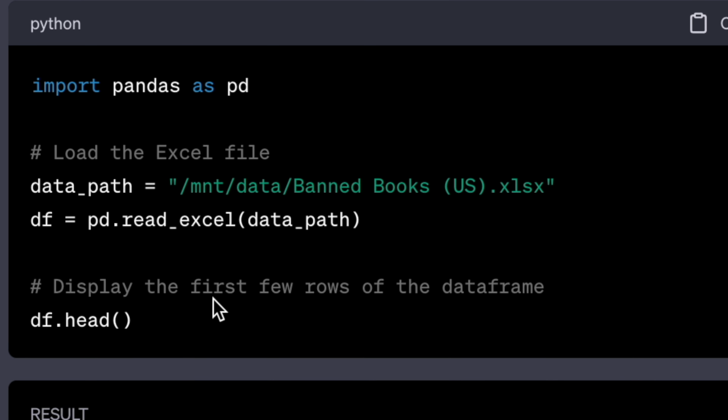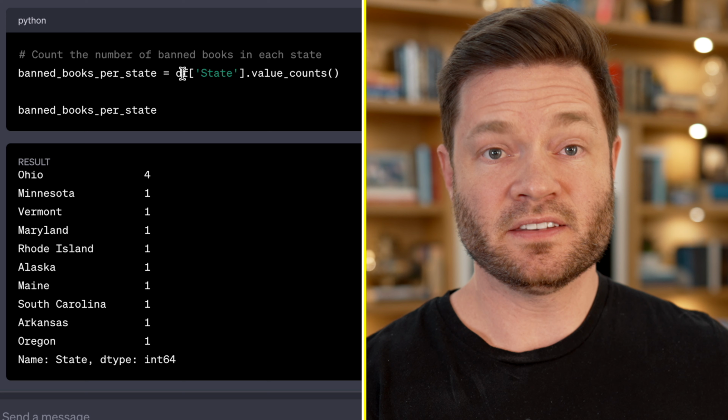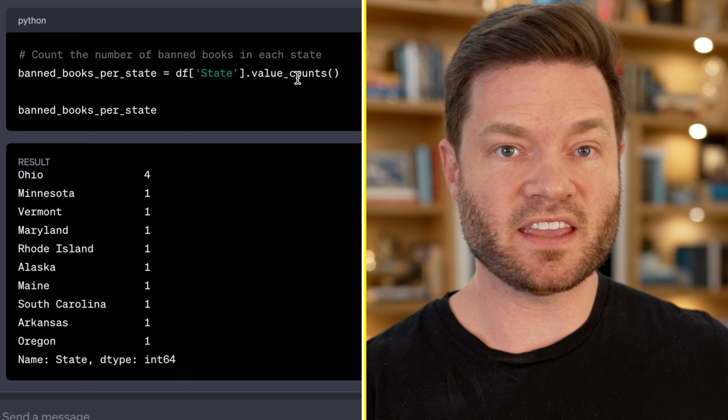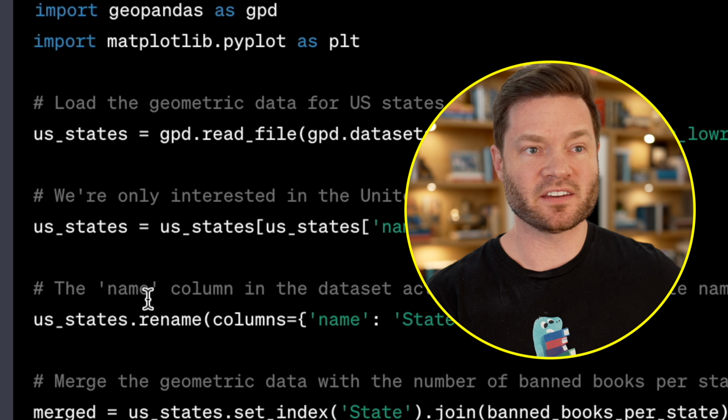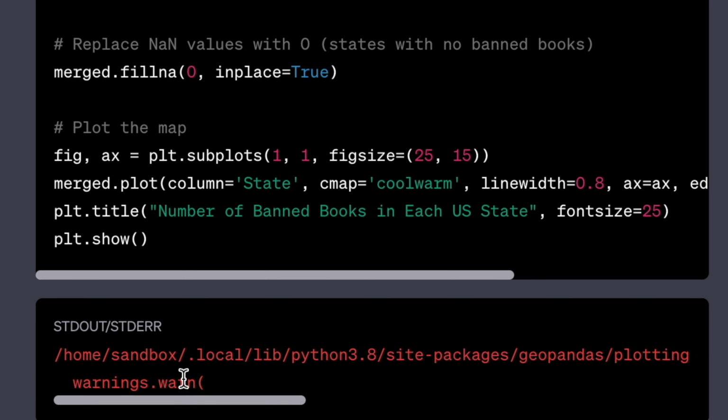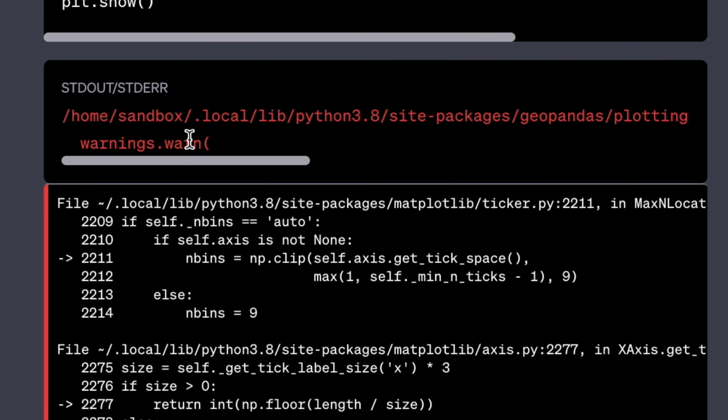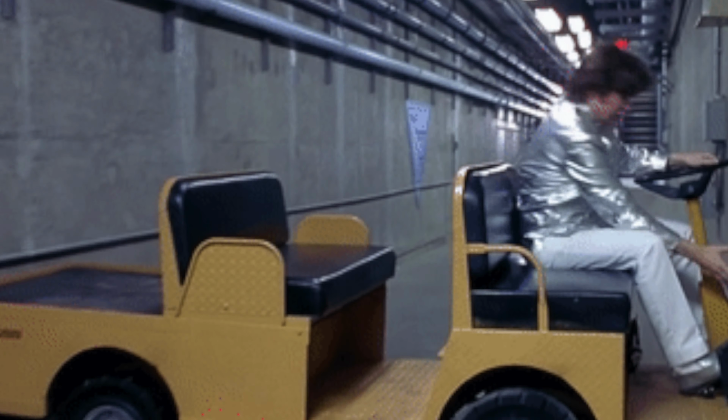So this Python data frame is the same thing as an Excel sheet. It just lets it understand what the data is. Then here it isolates the right column and does the counts. There you can see the output, totally right. Now it goes on to use GeoPandas and Matplotlib, which are two libraries inside of Python, to try to generate the map. It gets a sandbox error, meaning the environment that's inside of this Code Interpreter isn't everything that we could have access to. So it gets a little stuck.